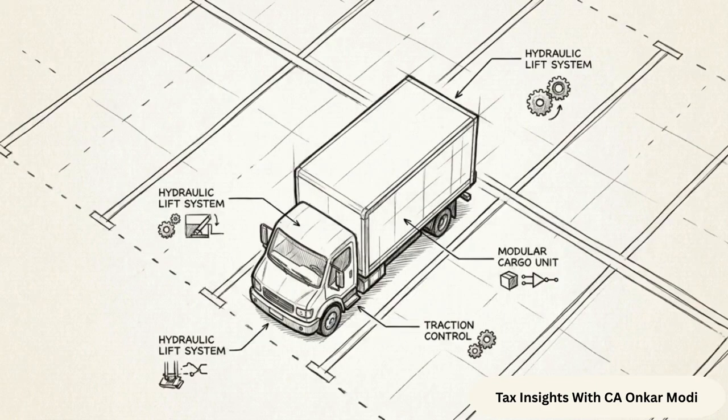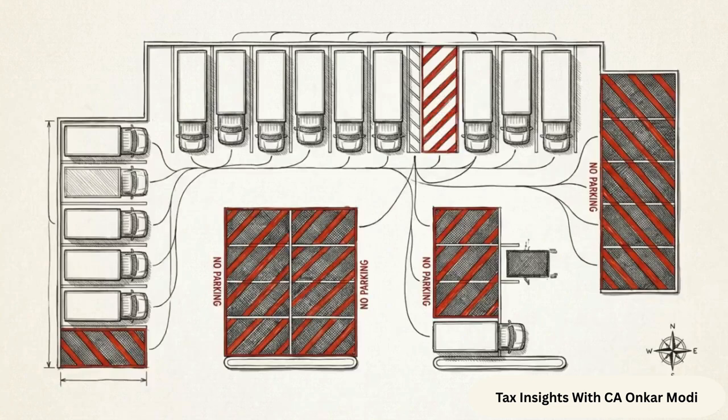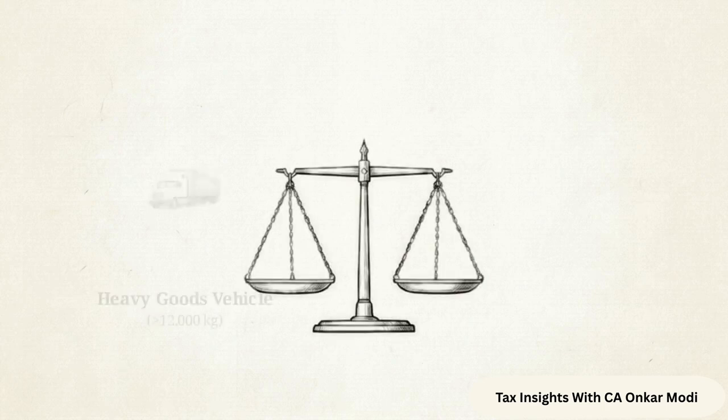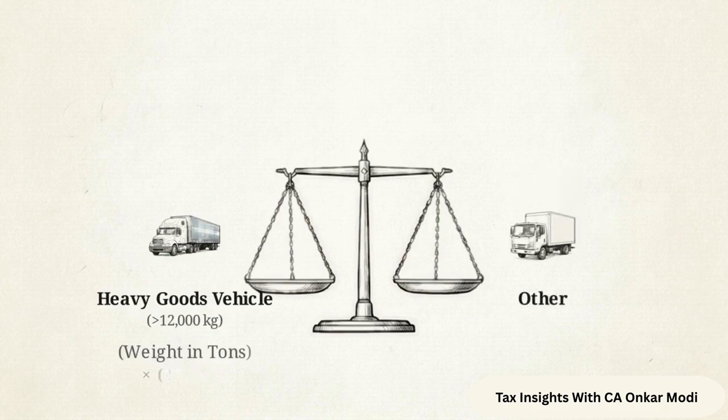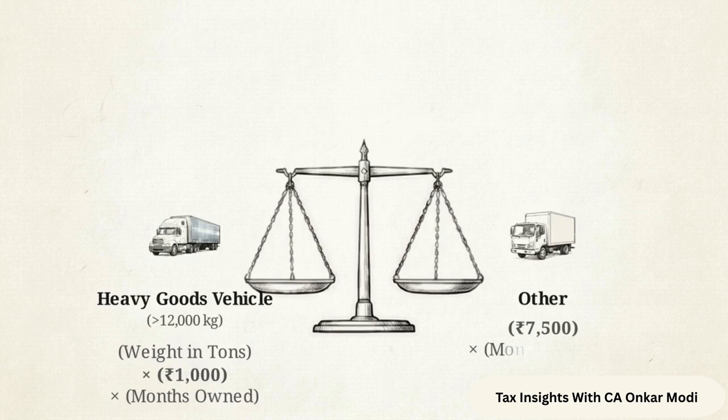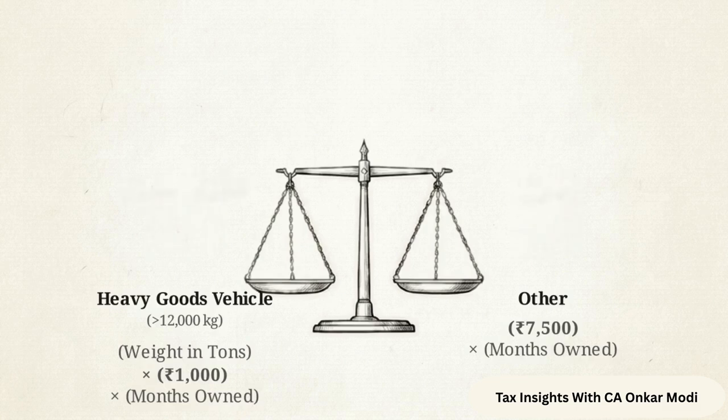The second pillar covers goods carriages. To qualify, you cannot own more than 10 trucks at any point during the tax year. This graphic breaks down the 2 vehicle classes. A heavy goods vehicle is strictly defined as exceeding 12,000 kilograms in gross vehicle weight. For heavy vehicles, the deemed income formula takes the truck's weight in tons, multiplied by 1,000 rupees, multiplied by months owned. For anything 12,000 kilograms or lighter, the formula simplifies to a flat 7,500 rupees per month.